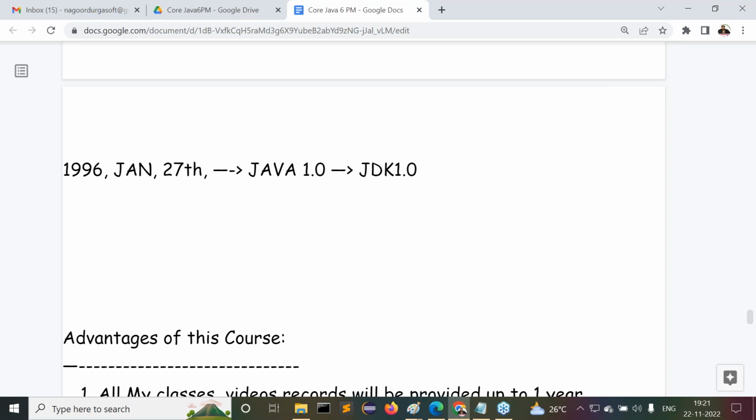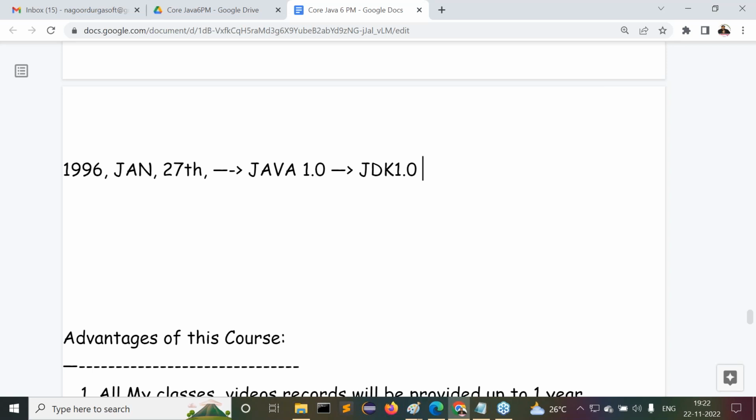From that point onwards, every one or two years another version is released: 1.0, next 1.1, next 1.2. In 1.2 major changes are available; 70% of Java was added in 1.2. There the terminologies J2SE, J2EE, J2ME came into the picture, as three modules were provided along with the second version of Java. 1.2 is a major version. Next 1.3 and 1.4 are normal versions only.